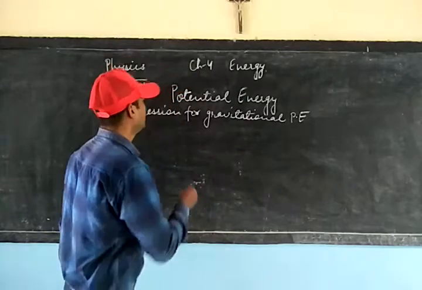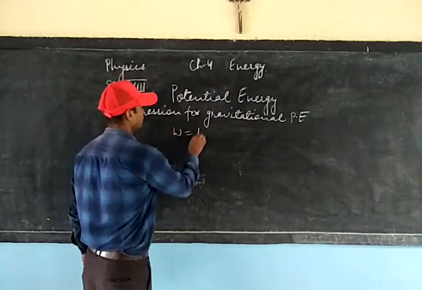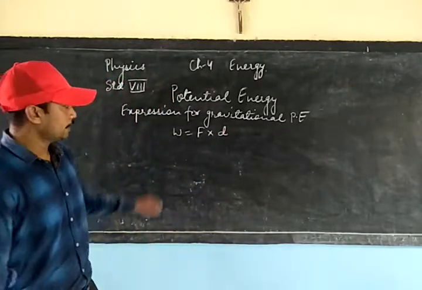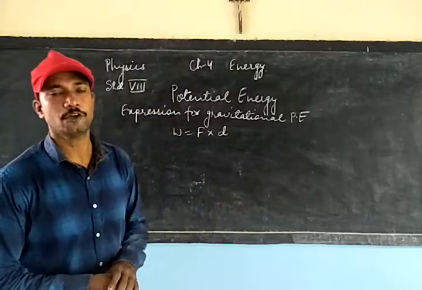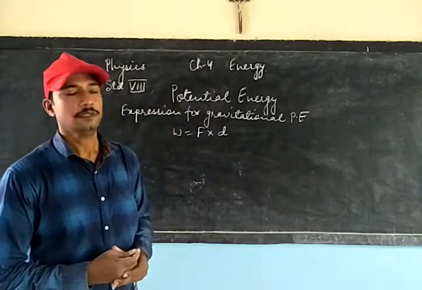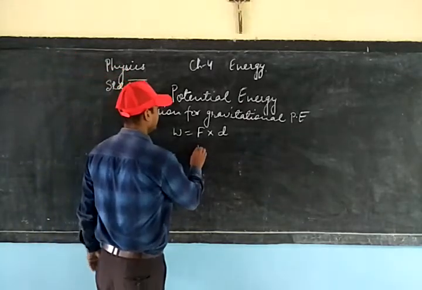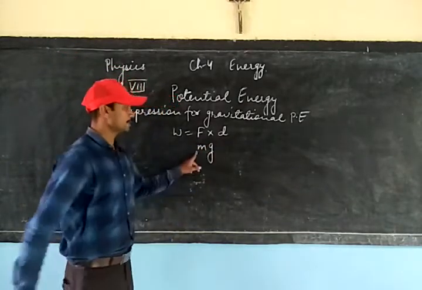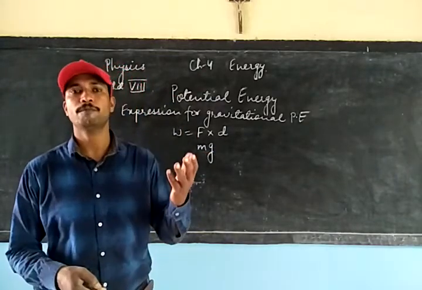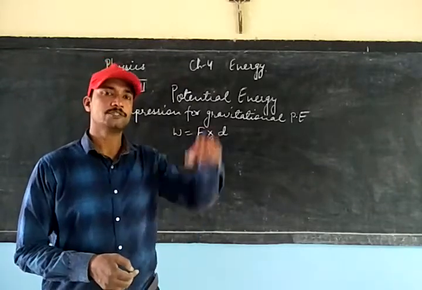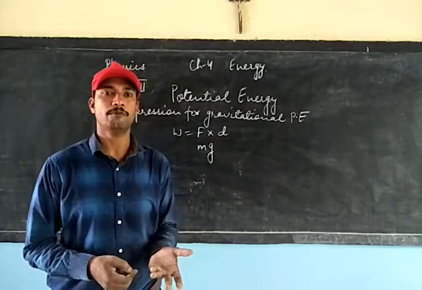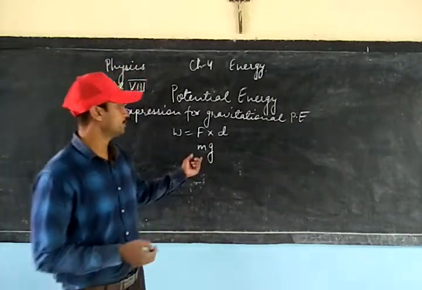And we know that work done is equal to force into distance. And the amount of force that has to be exerted on a body to lift it up above the ground will be given as m into g, that is mass into acceleration due to gravity. So say a body of mass m is raised to a height, then acceleration due to gravity will be acting on that body, which is given by g.